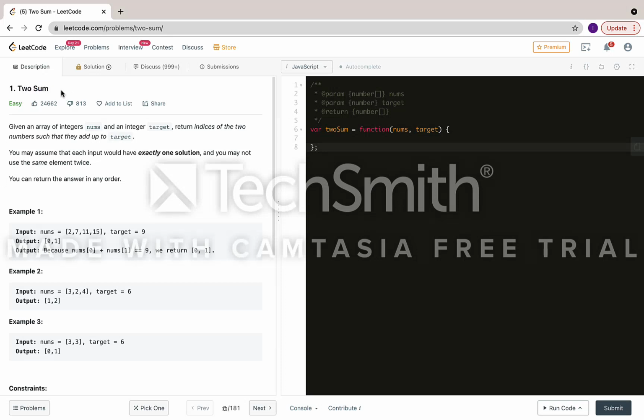This is regarding Two Sum, an easy LeetCode problem. If you're a beginner and you don't know what LeetCode is, it is a platform with multiple problems that have been asked several times in Google, Facebook, LinkedIn, and other top companies.